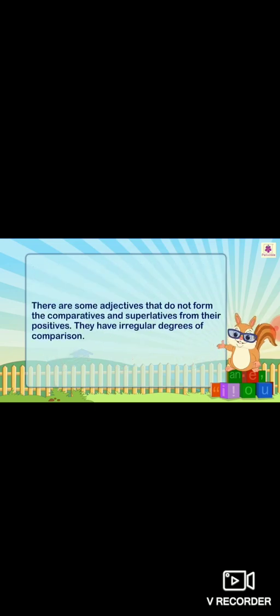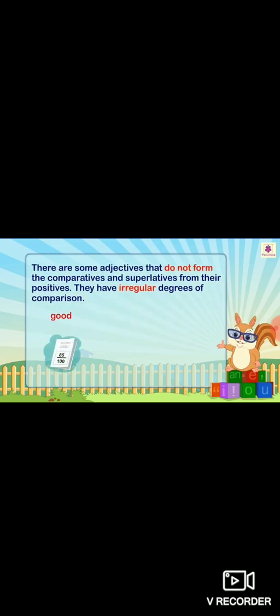There are some adjectives that do not form the comparatives and superlatives from their positives. They have irregular degrees of comparison. Look at these examples. What are the irregular ones? Good. Now it is not ER and EST only. Good, better, best.